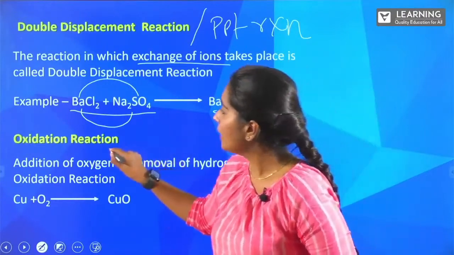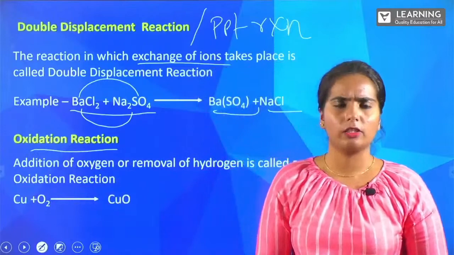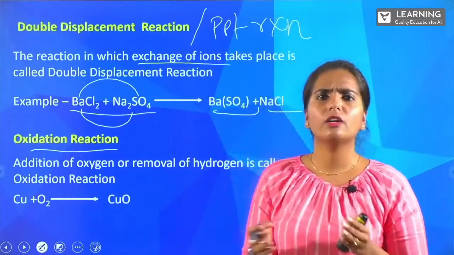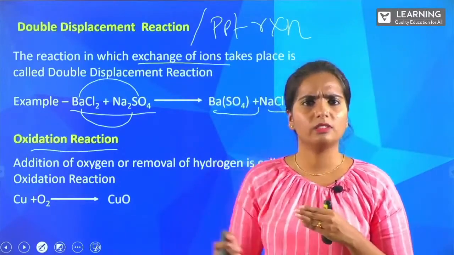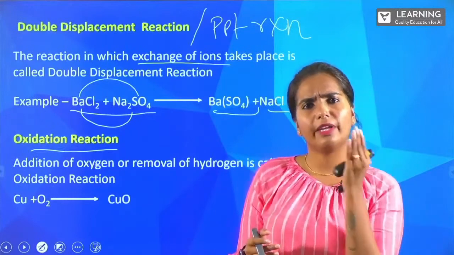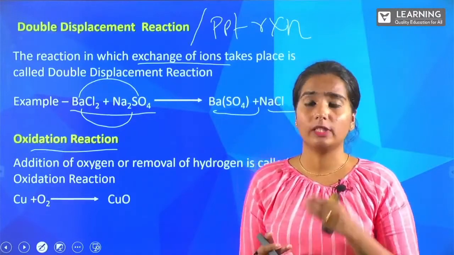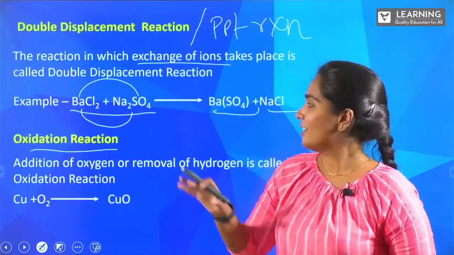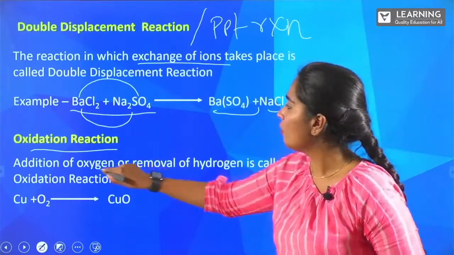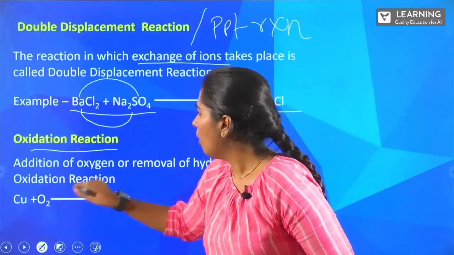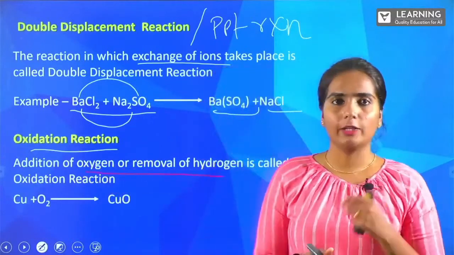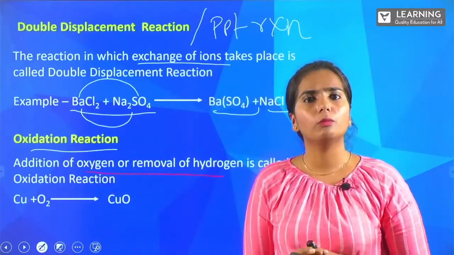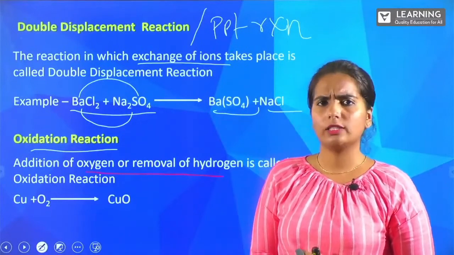Let's move on. The next one is oxidation reaction. I think by now you are very clear with what happens in oxidation and what happens in reduction. Many times we have dealt with carbon and its compounds, and in that chapter we dealt with oxidation and reduction. So what is an oxidation reaction? Addition of oxygen or removal of hydrogen is called an oxidation reaction.